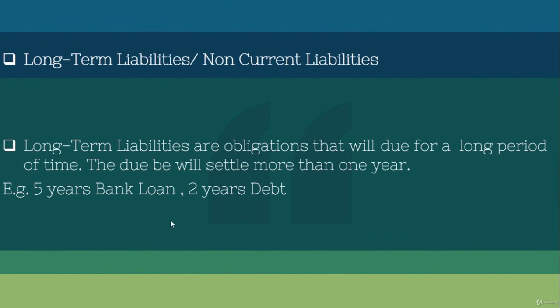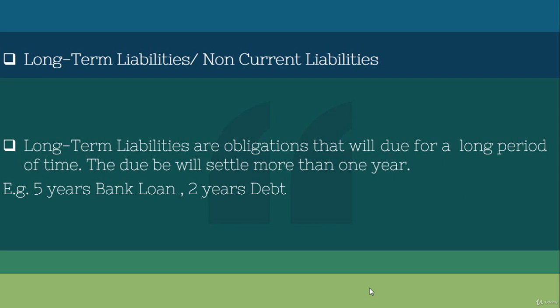So long term liabilities are obligations that fall due over a long period of time, and will be settled in more than 1 year. For example, a 5 years bank loan: we have to settle it over 5 years, not 1 year. In the first year we settle a sum of money, and in the second year another sum, like that.